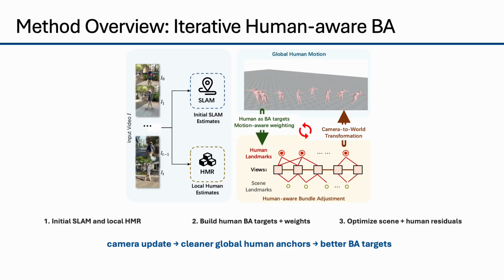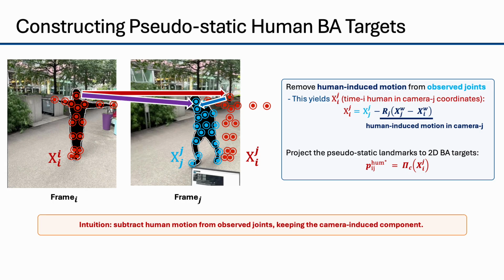Here is the overall pipeline. We first obtain initial camera estimates from SLAM and local human estimates from an HMR model. We lift the human into world coordinates, construct pseudo-static human targets, and assign motion-aware weights. These targets are added to the standard bundle adjustment objective. After the camera poses are updated, we recompute global human motion and rebuild the targets for the next iteration. This creates a mutually reinforcing loop.